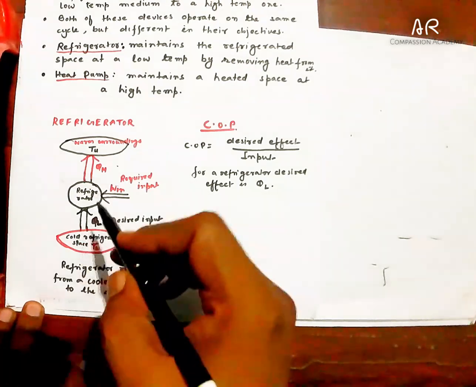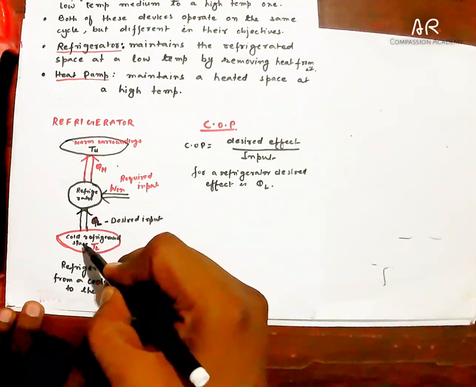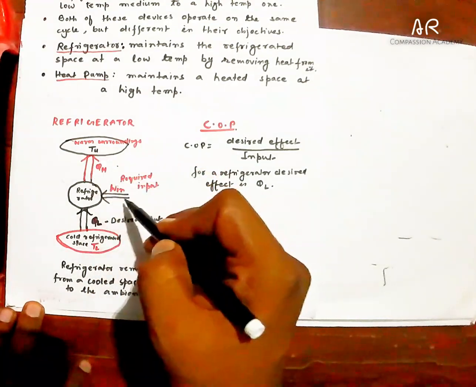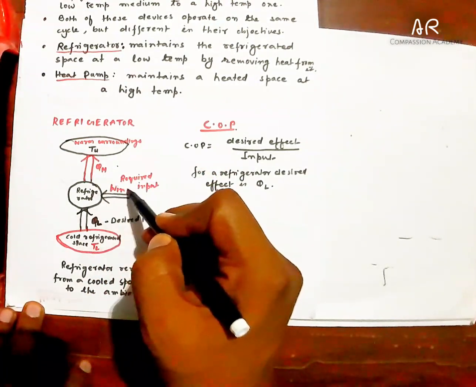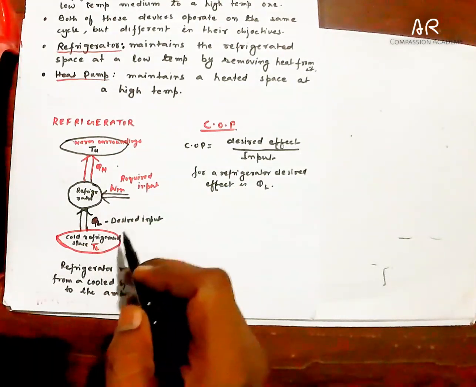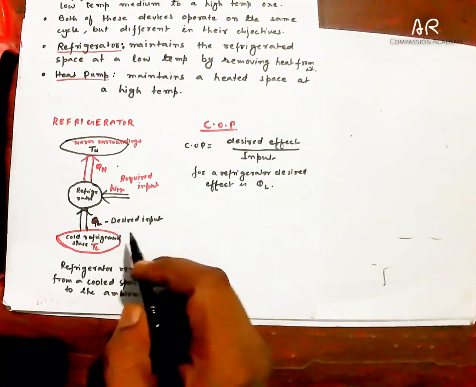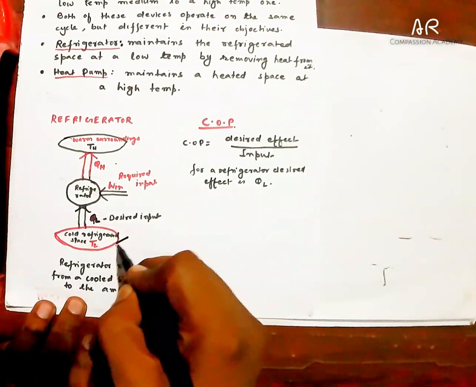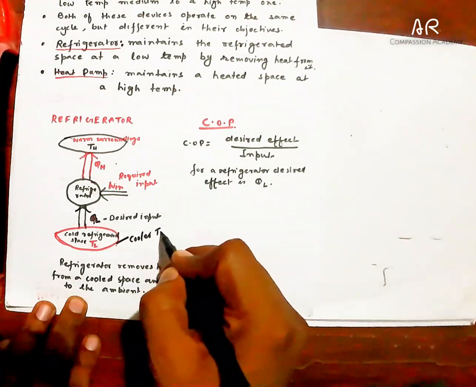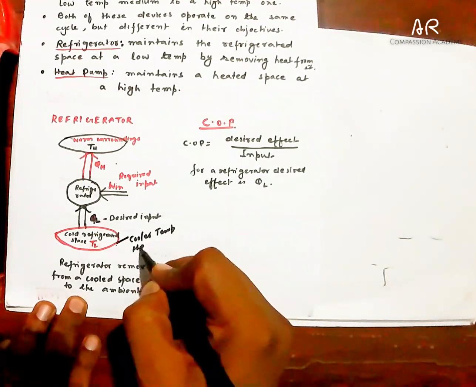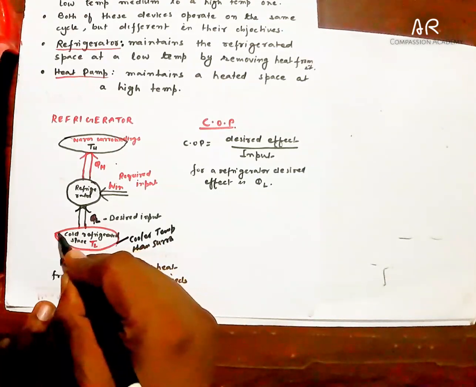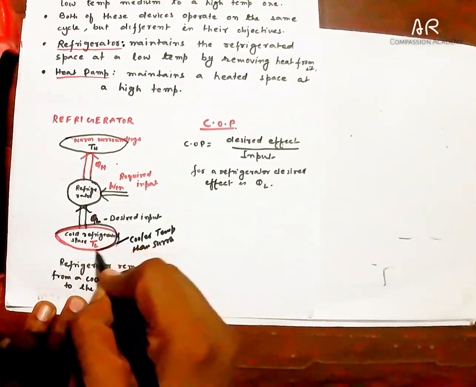For that, what the refrigerator does is extract heat from that space and release it to the surrounding. For that it requires work input, and W in is the required work input. So in the refrigerator, what is our objective? Our objective is to maintain this body at a cooler temperature than surrounding, and our objective is fulfilled here.